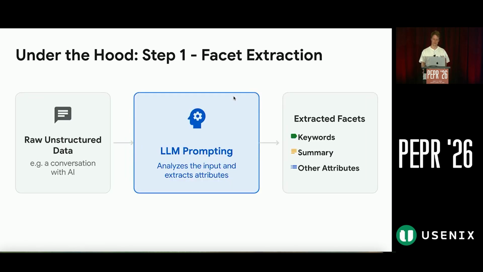Let's dive deeper into the first step. The first step is facet extraction, and the input here is raw unstructured data, for example, a conversation with AI, but it can have many modalities, such as audio or images. Then we spin up our own LLM, which we prompt with the conversation and ask a couple of questions. For example, give me keywords that describe this conversation, or a short summary of it. This is a transformation of unstructured data into a more structured format.